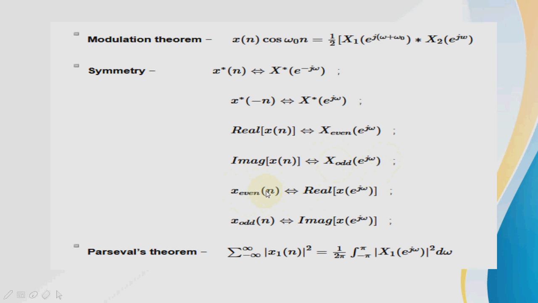The even part of x of n is nothing but the real part of X of e raised to j omega. The odd part of x of n is nothing but the imaginary part of X of e raised to j omega. Parseval's theorem: summation over n from minus infinity to infinity of mod of x1 of n squared is nothing but 1 by 2 pi times the integration over the period minus pi to pi of mod X1 of e raised to j omega squared d omega.